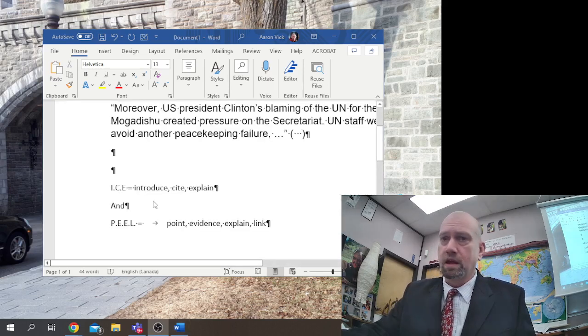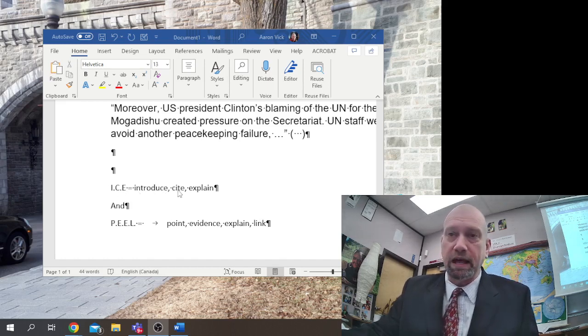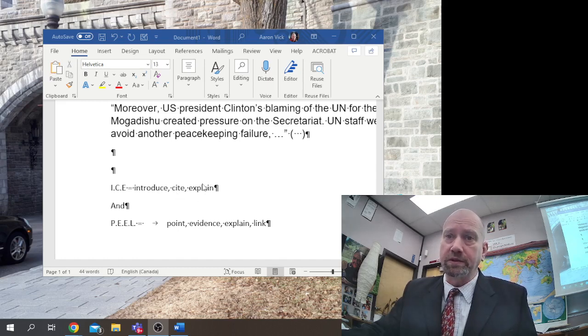For your quote in your paragraph, you're going to want to put a sentence before it introducing your quote. And if you're quoting a quote by another author quoting somebody else, you'll want to introduce that concept in your introduction sentence, and check how you're supposed to cite that in MLA 8. Then you want to do your citation and you want to explain it. That's ICE. The other way to remember that is PEEL: point, evidence, explain, and link. So the evidence would be your citation or quote, and then the explanation and link would be linking it back to your point, your thesis, and other ideas.